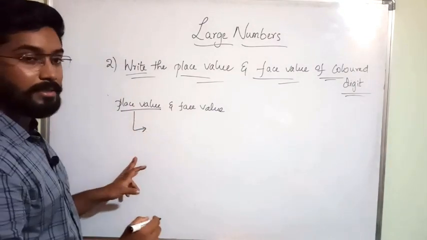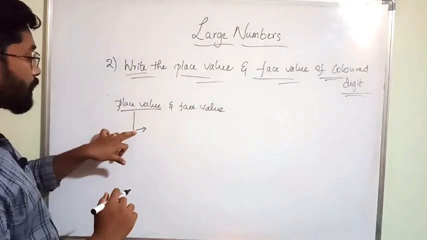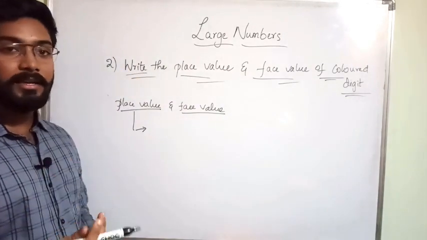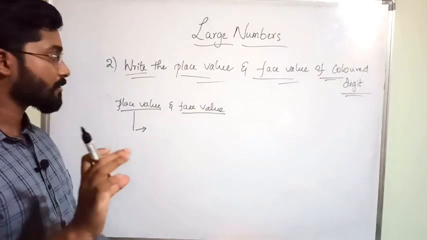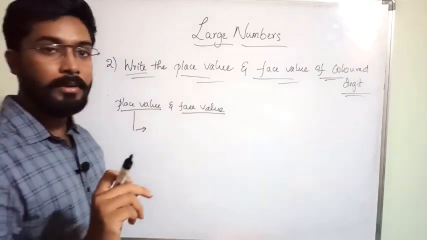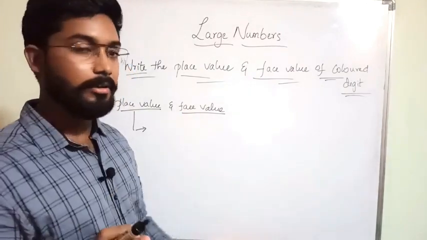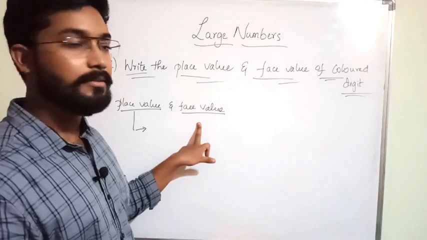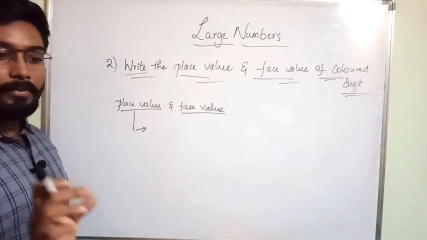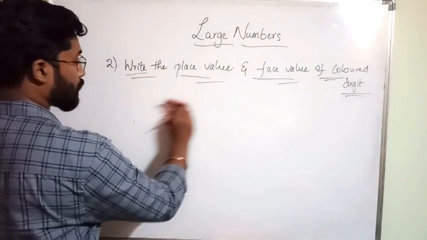This says at which place your given number is, and this says, suppose you identify a person by looking at his face. So by seeing that number, you have to say what it is, that's all. Face value is the number itself, but place value is going to change according to the number's place. Okay, so let's see.